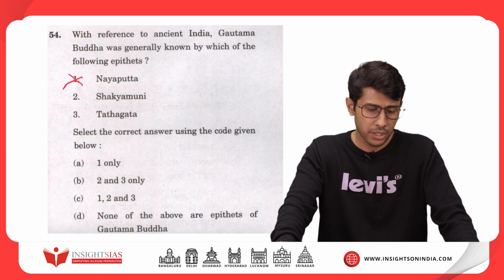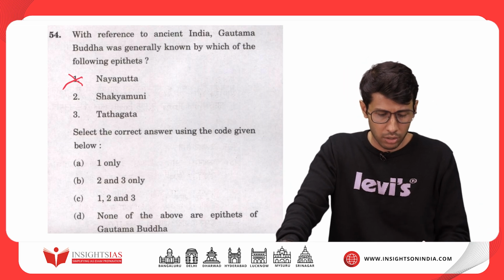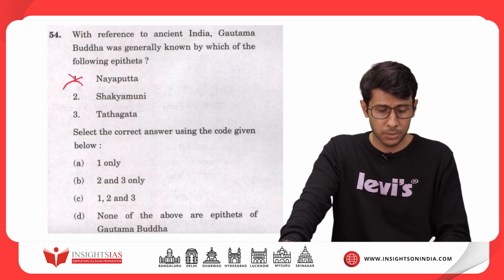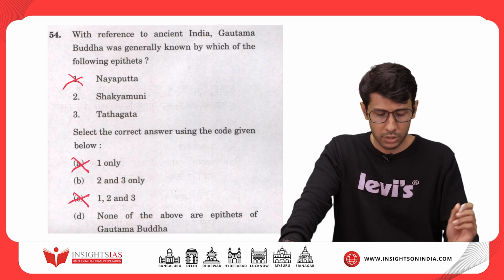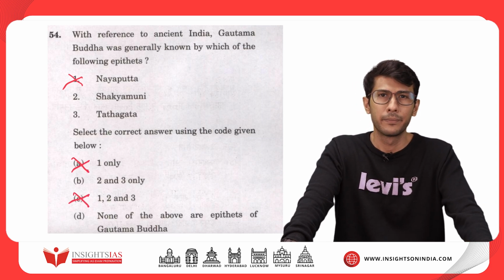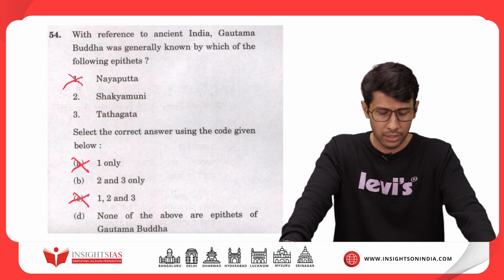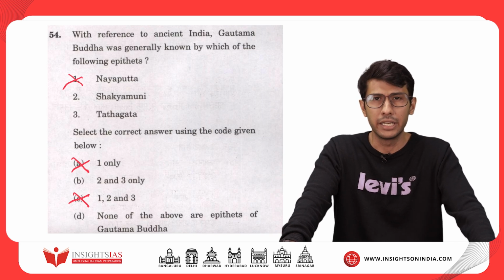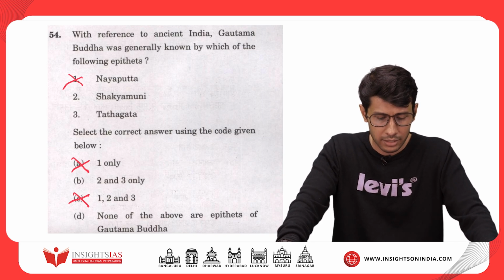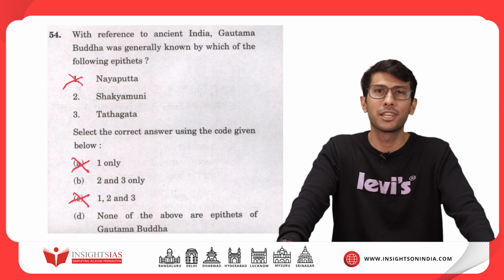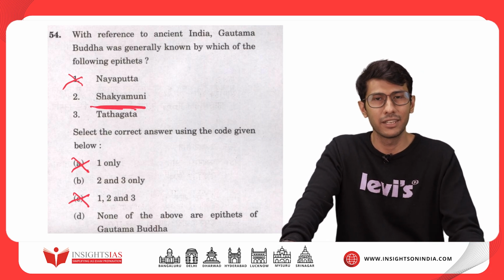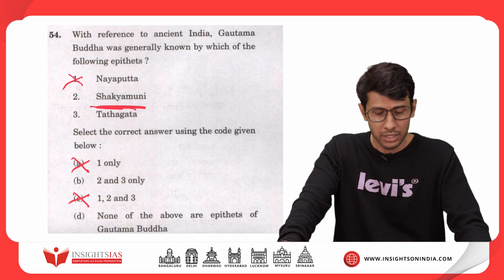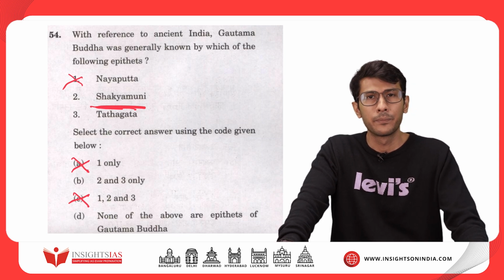When you eliminate option number 1, option A and option C both get eliminated, and that leaves you with either option B or option D. And let's see option number 2. Option number 2 is Shakyamuni, and I think this is the easiest of the options given here compared to all the three, Nayaputta, Shakyamuni and Tathagata.